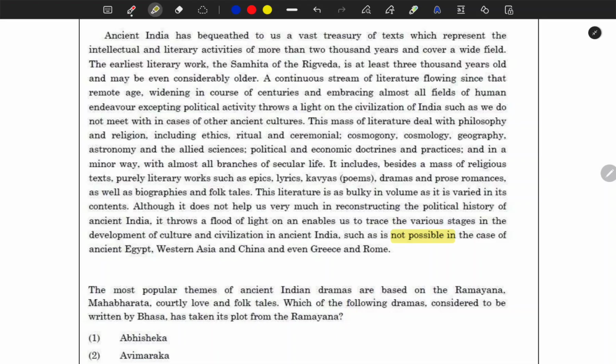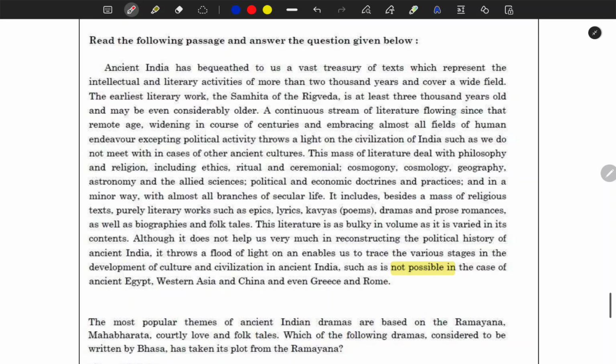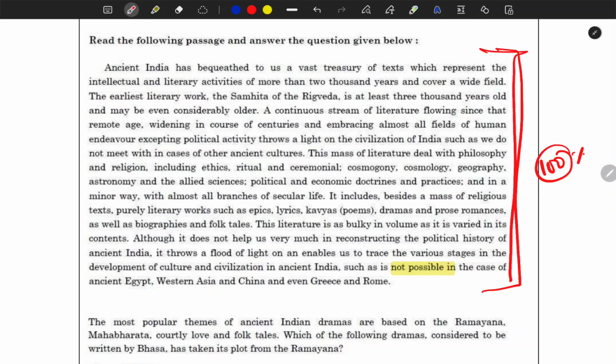So what do you understand by reading this? The thing is that most of the time, not 100% but mostly, they will give this statement from some book or some article, something people have written. They will not give you something random.